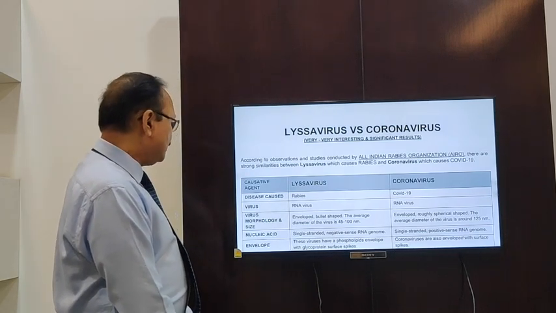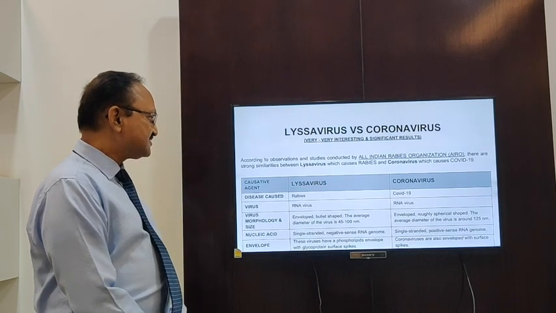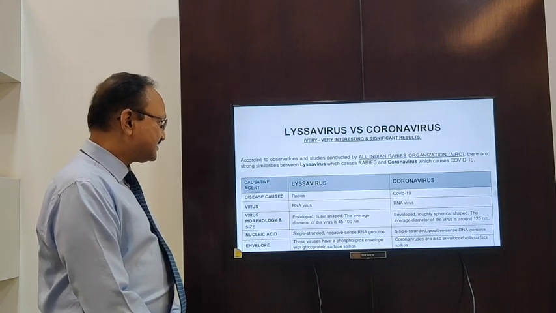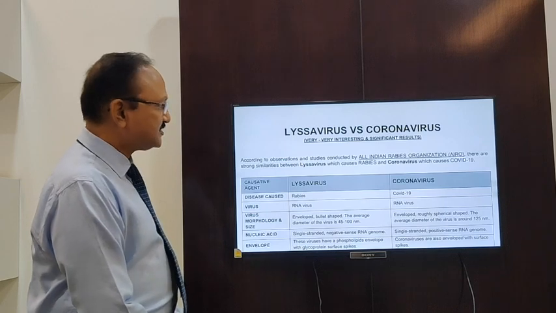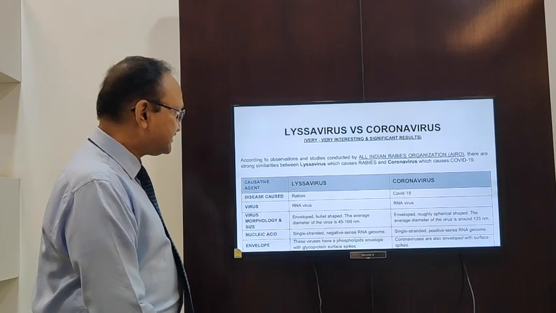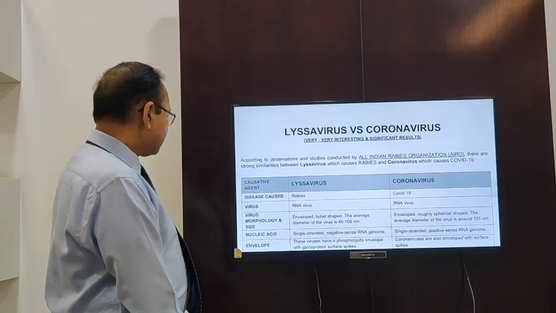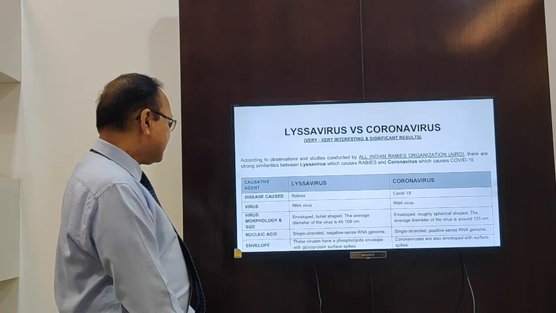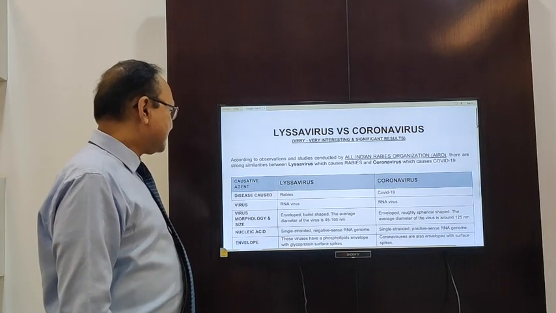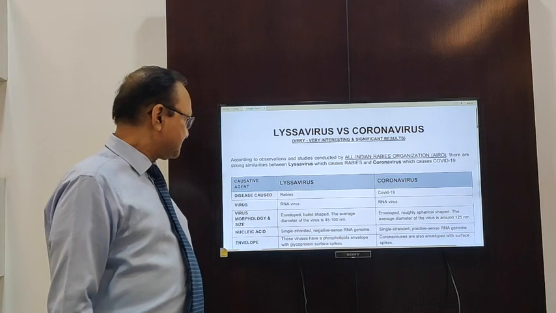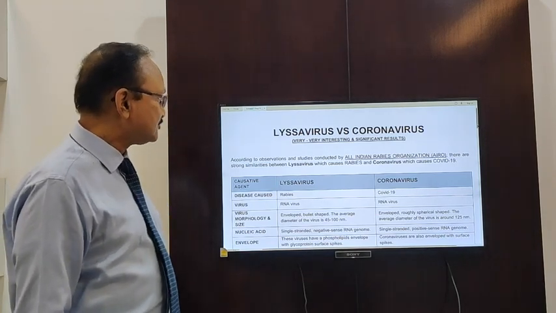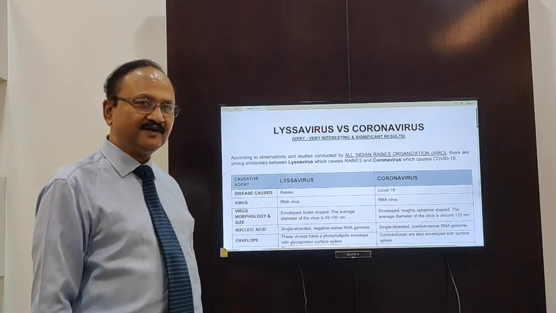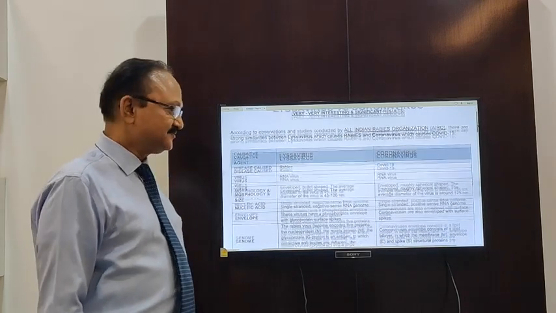If we go for nucleic acid, the Lyssavirus has a single-stranded negative sense RNA genome, whereas coronavirus has a single-stranded positive sense RNA genome. Envelope, this is very important. Lyssaviruses have phospholipid envelopes with glycoprotein surface spikes, and the coronaviruses are also enveloped with surface spikes.